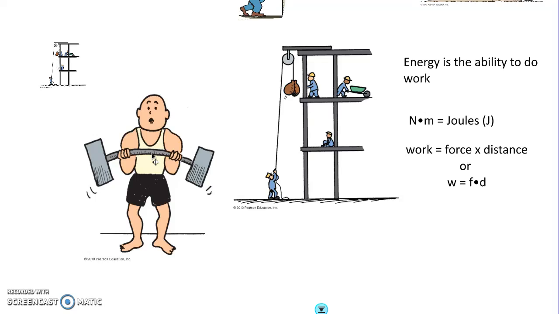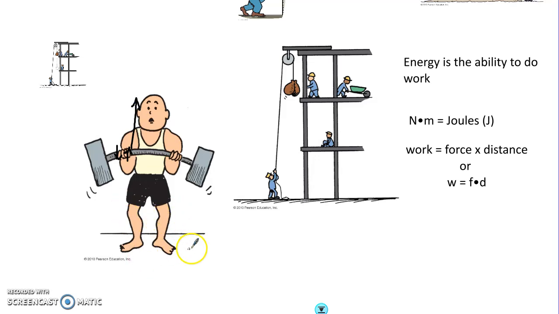Yes and no. His arms are still not doing work on the weight, because his arms are exerting a force up to hold the weight up, whereas gravity is pushing it equally hard down. But the weight is not moving in the direction of the force from his arms. Only if he starts lifting the weight up, which is the direction of the force that the arms are exerting on it, will he do any work.